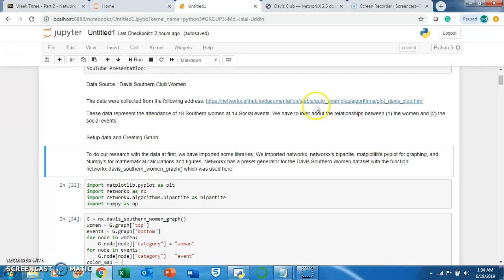The source of the data is included here. In this data, we have 18 southern women and 14 social events, and we have to find the relationship. We have to predict the relationship between the women and the social events.